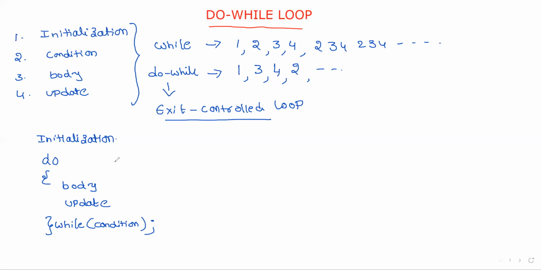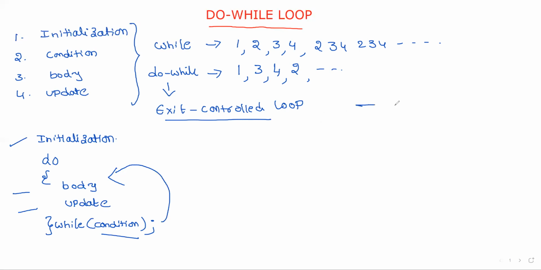What is the procedure? The first step is initialization. The second step is it executes the body without checking any condition. The next step is update and then it checks the condition. If the condition is true, it again executes from the body.